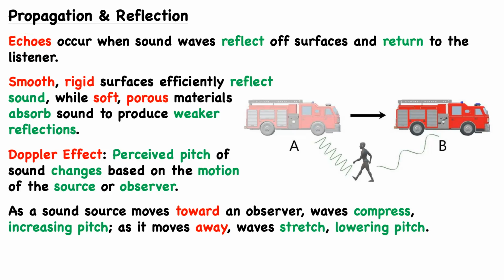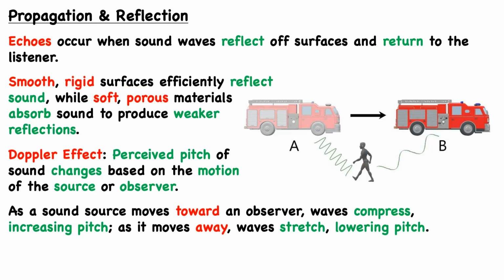So with that said, that reflection is what's responsible for echoes. Echoes occur when sound waves reflect off of surfaces and return to the listener. And if we want to talk about how this reflection works, it comes down to two main factors: how smooth or rough a material is, or how hard or soft it is. So smooth and rigid surfaces will efficiently reflect sound, whereas soft and porous materials will absorb sound and produce weaker reflections.